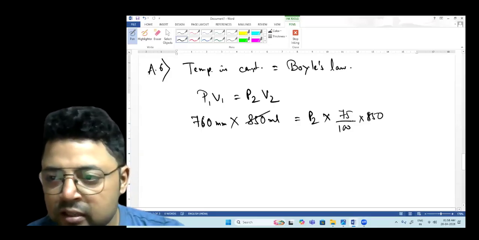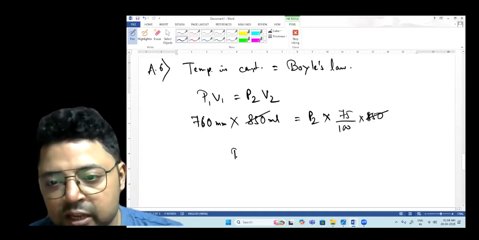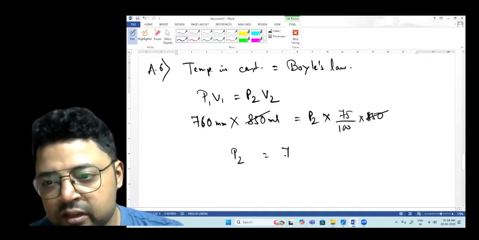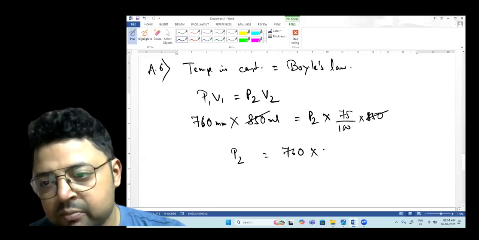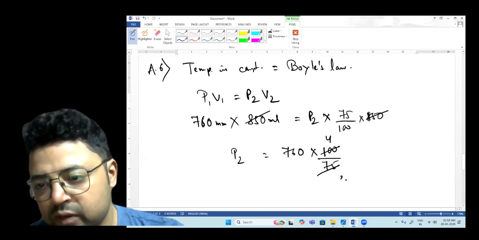Now you can easily cut 850 from both sides. You will be left with P2 equals 760 times 100 divided by 75. So just do 4 and 3.